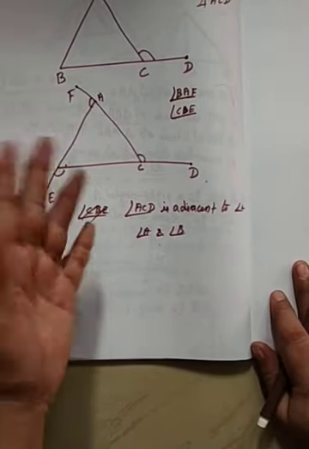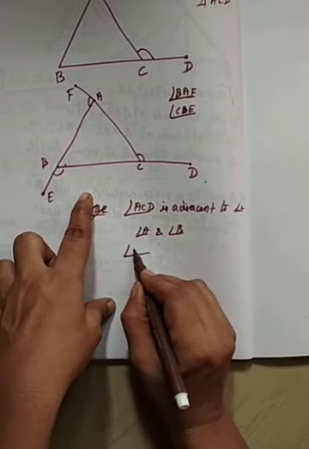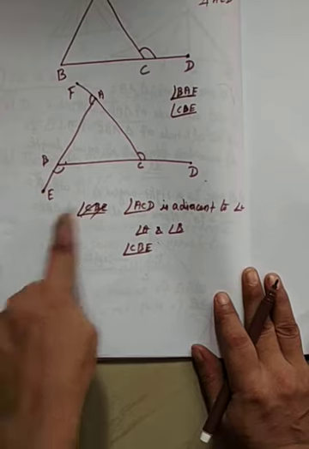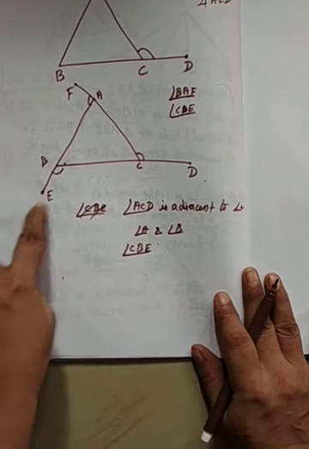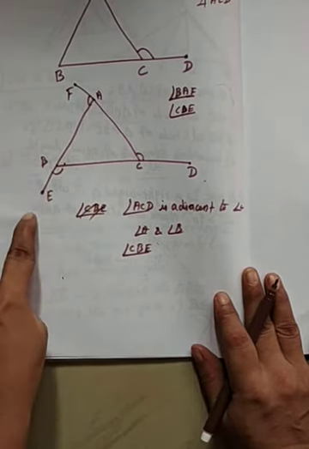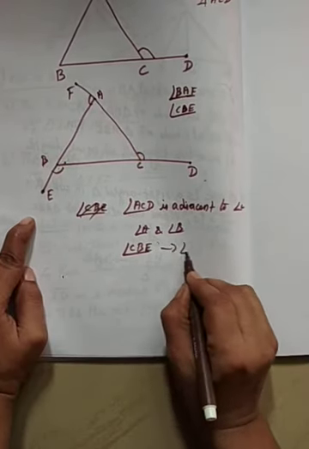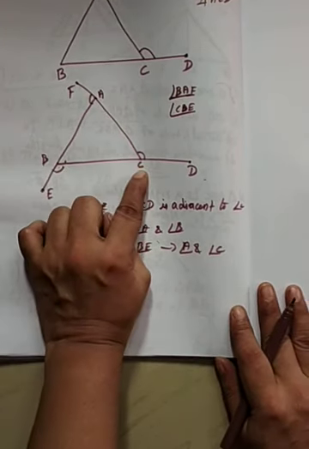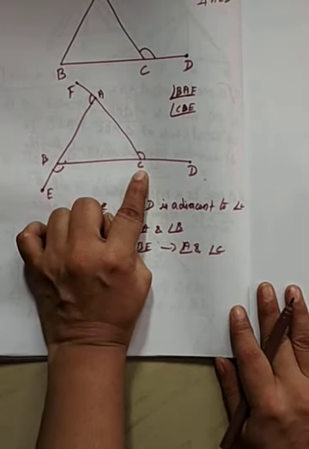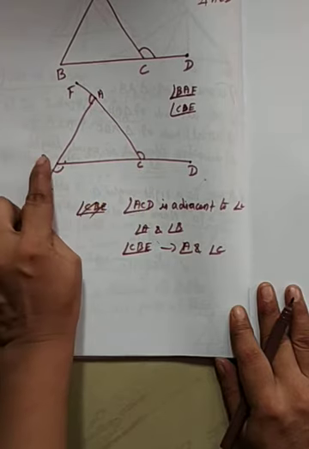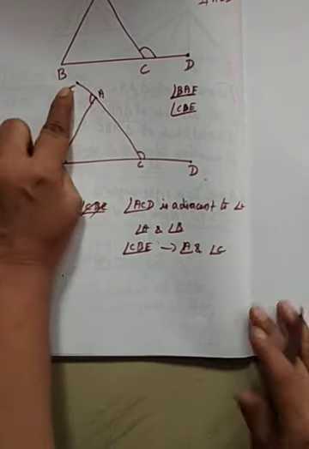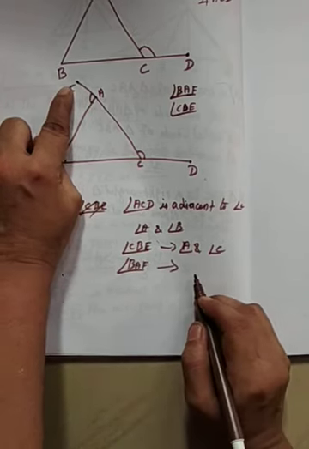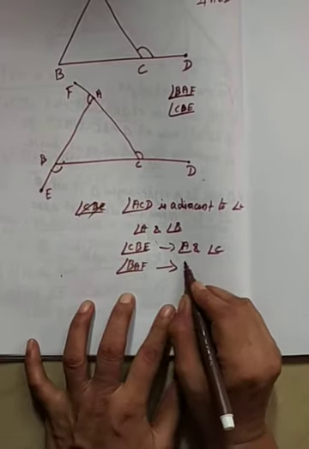Similarly, for another one, let us take the angle CBE. In this CBE, the interior opposite angles are angle A and angle C. Obviously, for angle BAF, the interior opposite angles are angle B and angle C. Now everybody clear?